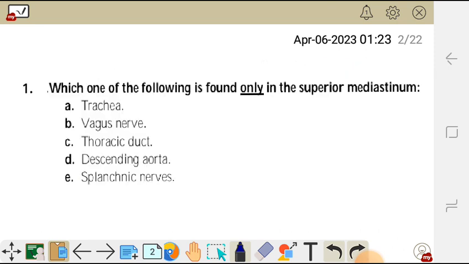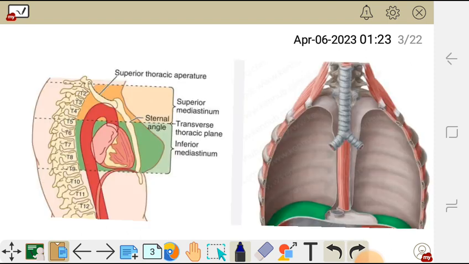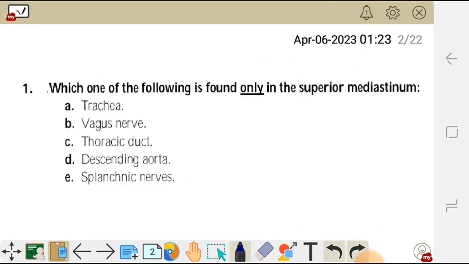So on these structures here, the trachea is the only structure which is found in the superior mediastinum. Why? Because when it reaches T4 here, it is going to bifurcate into two principal bronchi at level T4. So it is only found in the superior mediastinum. So our correct answer is A. We move on to question 2.